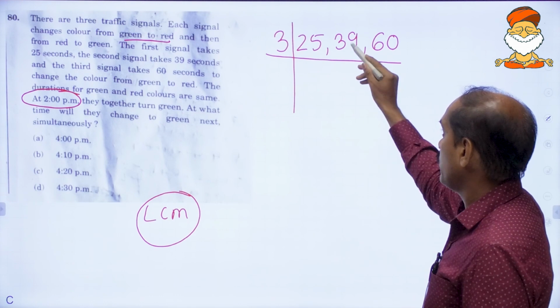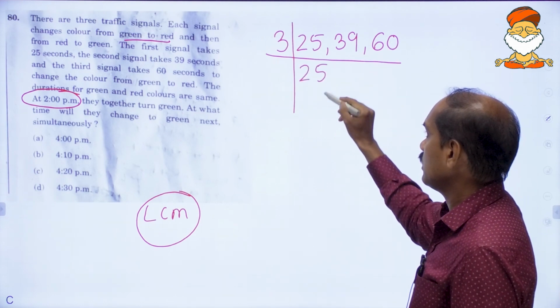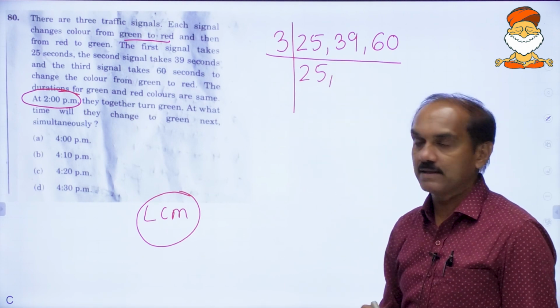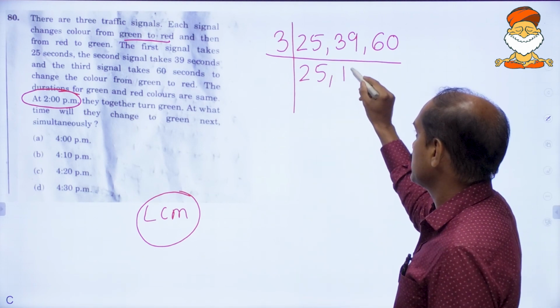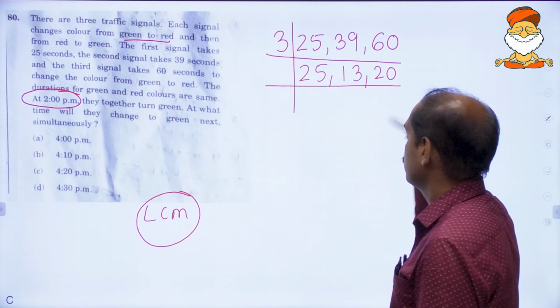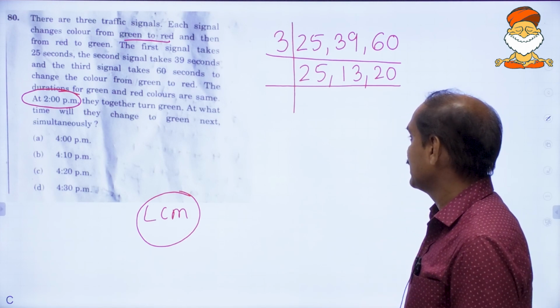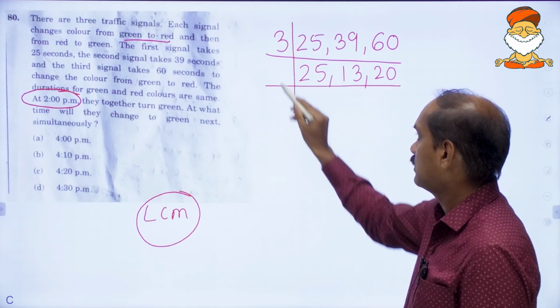If you start with 3, both these numbers are divisible by 3. So you can do that. This one is not divisible by 3, so keep it as it is. 3 1s are 3, 3 3s are 9, 3 2s are 6. Now, forget 2 and 3.